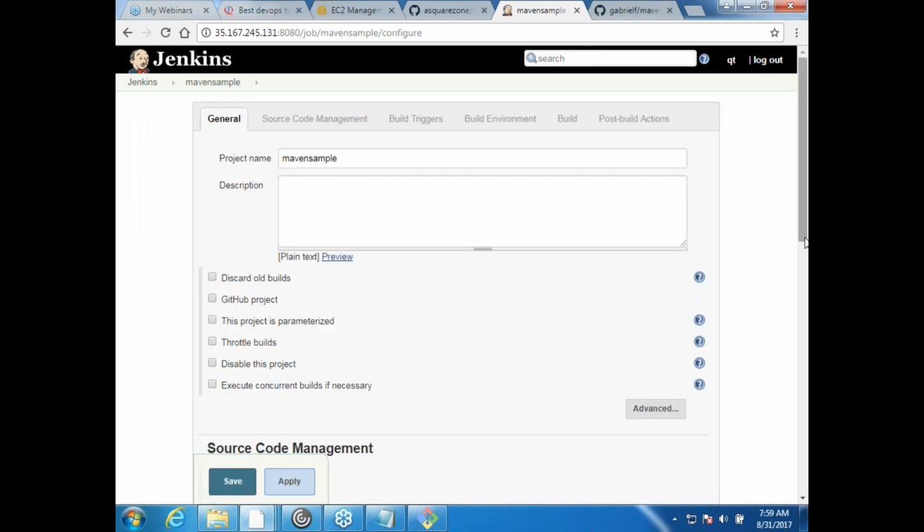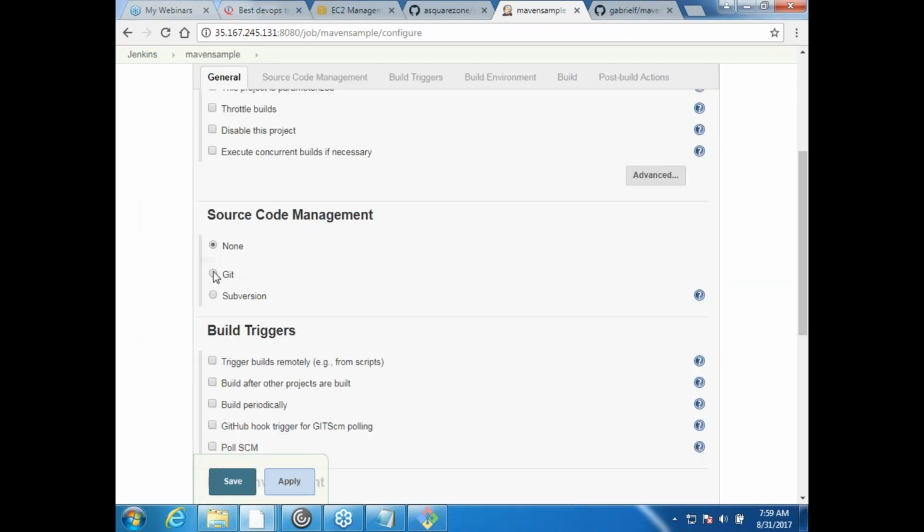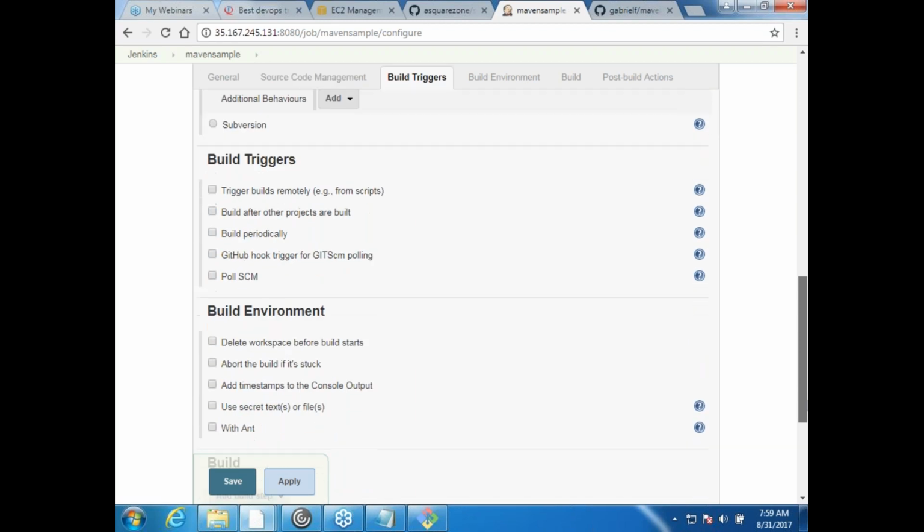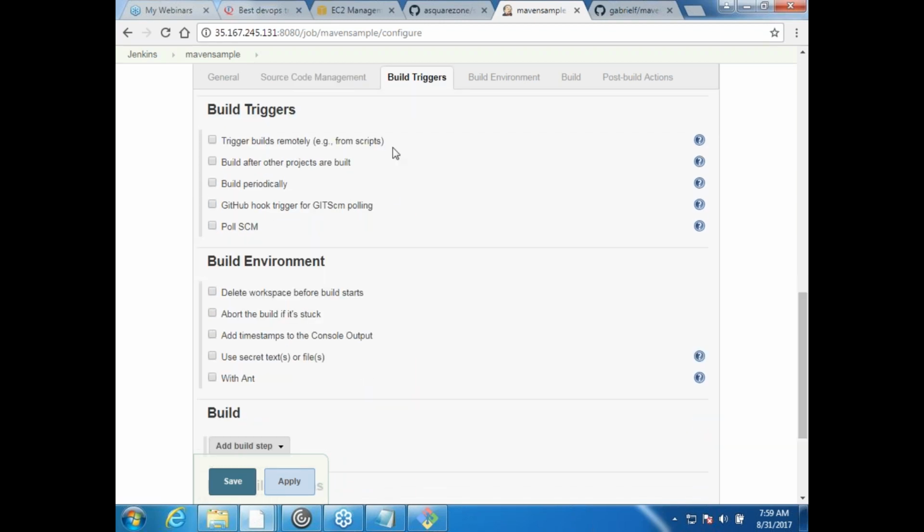And then I'd come over here and I would say that the code is from Git, and this is the repository. And I don't want to even build it periodically, because whenever I want I would build it manually. So I have not selected any options. Build triggers, meaning when the build should run.